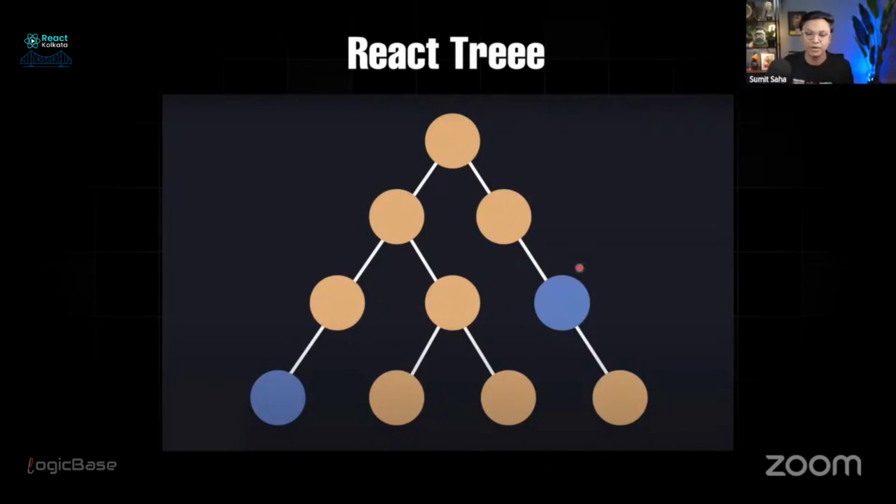Previously, our mental model was that most of the time Next.js will try to make things static and we had to mark any component dynamic. But with Next.js cache components, the mental model is just the opposite. By default, Next.js will consider everything dynamic, and if we want to make any component static, we have to mark it. Okay, so that's the first change. The change in mental model is there.